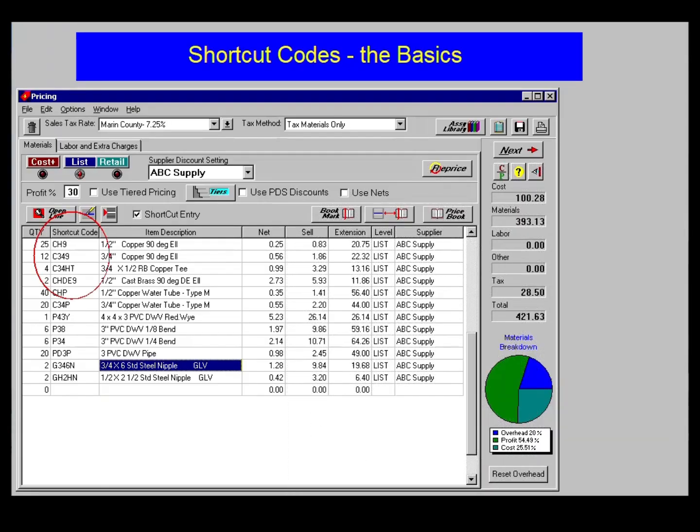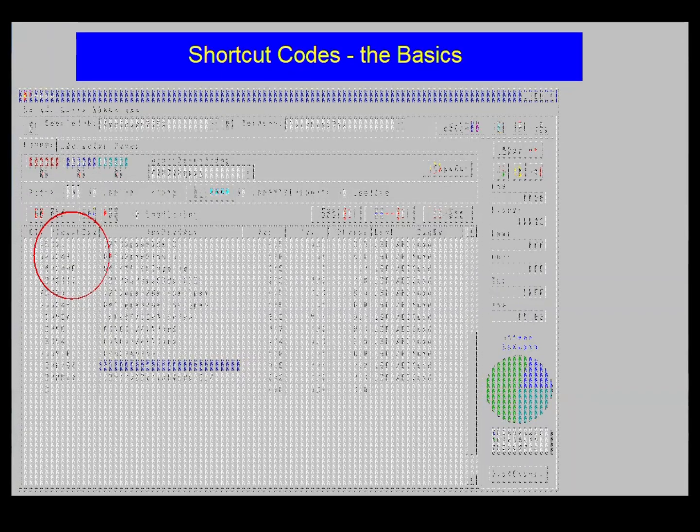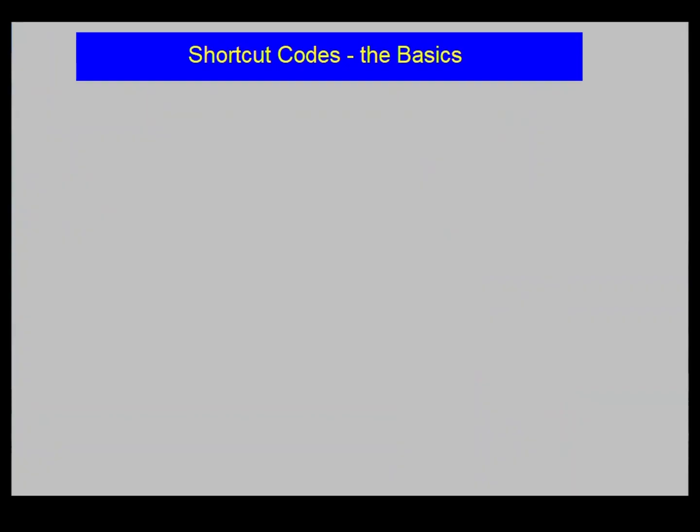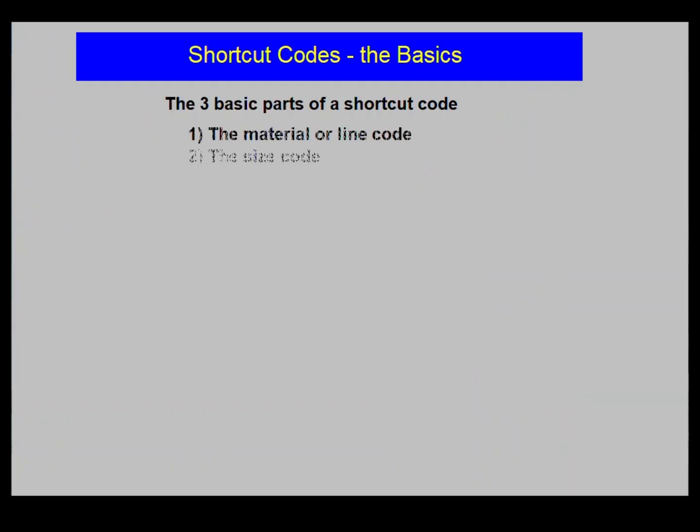A shortcut code is simply plumber's shorthand for common items, a way to identify an item using 10 characters or less. To introduce you to shortcut codes, it's important to understand the structure of a code so you'll be able to figure out how to enter a code you haven't memorized if you know the proper name of an item. The simplest shortcut code has 3 basic parts: the material or line code, the size code, and the part or name code.